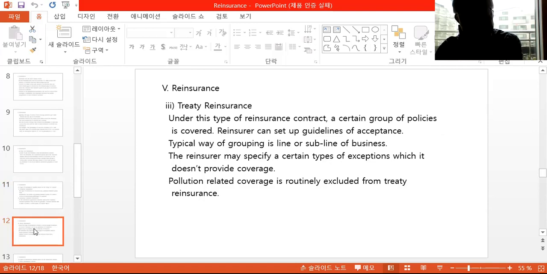Now there's treaty reinsurance. Under this type of reinsurance contract, a certain group of policies is covered. The reinsurer can set up guidelines of acceptance. The typical way of grouping is by line, for example a liability line, or fire line, or property line, or subline of business. The reinsurer may specify certain types of exceptions for which it doesn't provide coverage. Pollution-related coverage is routinely excluded from treaty reinsurance.